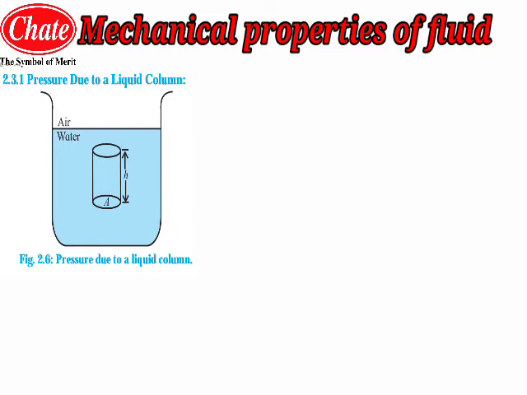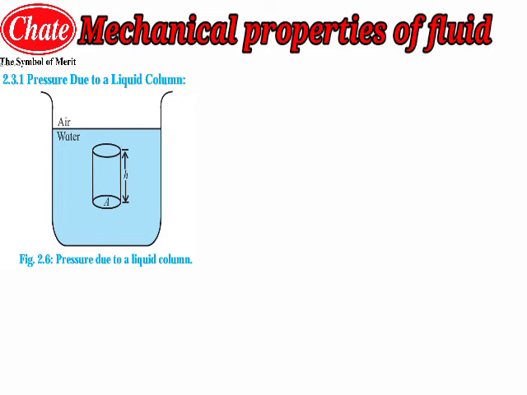Now we have to calculate the pressure exerted by an imaginary cylinder of cross-sectional area A. Means you can see there an imaginary cylinder having the area of cross-section A. Now we have to find out the pressure exerted by the cylinder over that liquid which is inside that vessel. So this is what we have to find. Now inside the container, let the density of that fluid be rho.